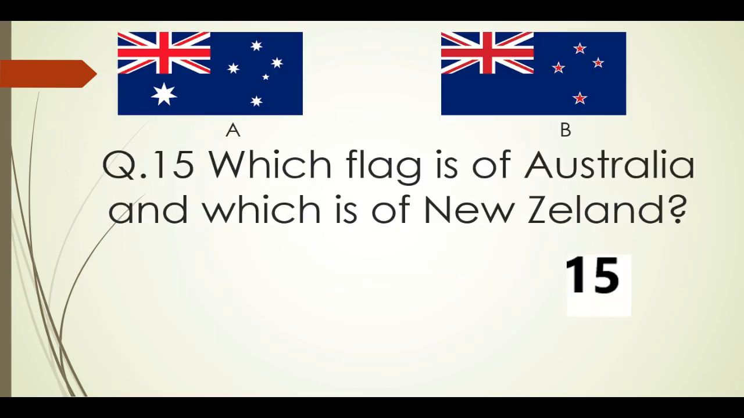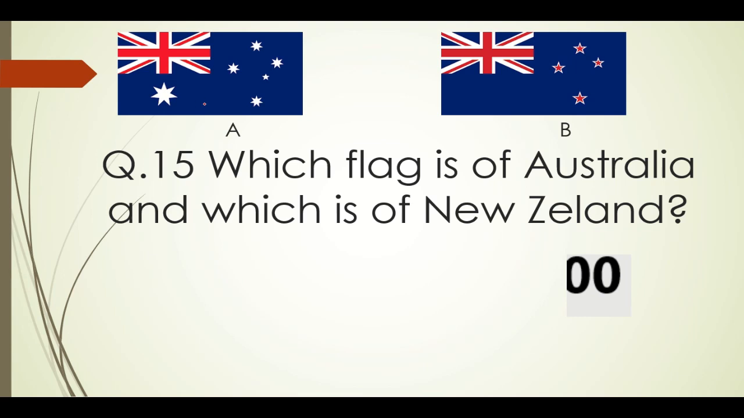So let's move on to the last question, question number 15. In this, you have to tell which flag is of Australia and which one is of New Zealand. They both have the same background color, and both have the Union Jack, which is the British flag, as a remark of the colonial rule. Many countries for the same reason have the Union Jack, like Tuvalu and Fiji.